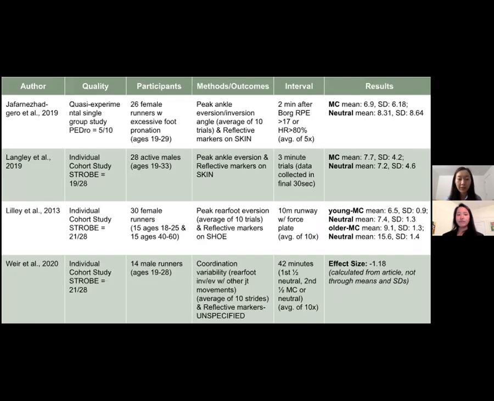So looking further into the articles about ankle and rearfoot eversion, 2 of them only looked at females, whereas the other 2 looked specifically at males. They all used a multi-camera system to capture the quantity of rearfoot motion, but a couple of them looked specifically at ankle eversion and they put the reflective markers on the skin, whereas the other 2 looked specifically at rearfoot eversion and they put the markers on the shoe or didn't specify. We also reported the results here.